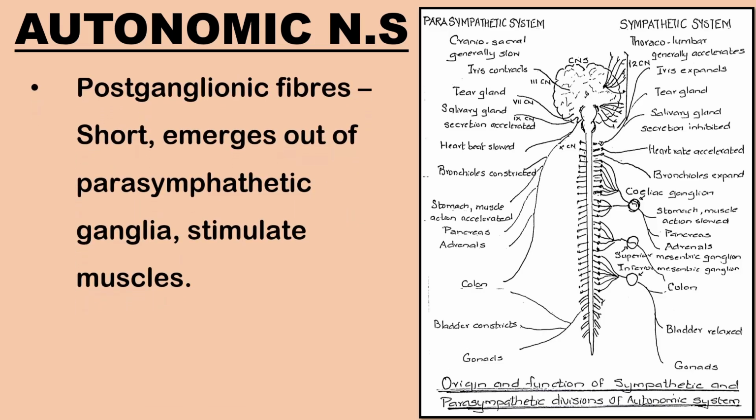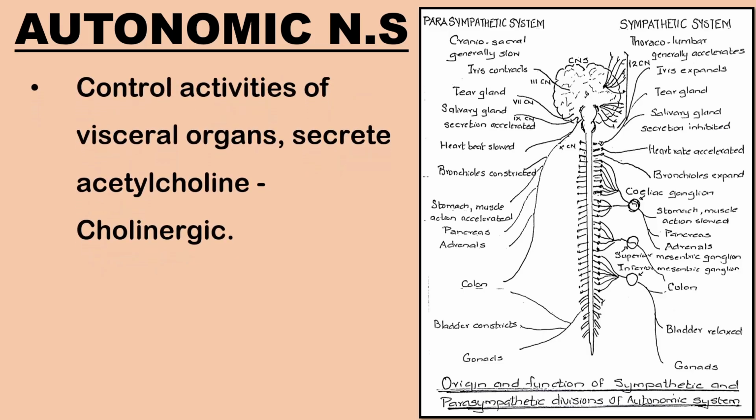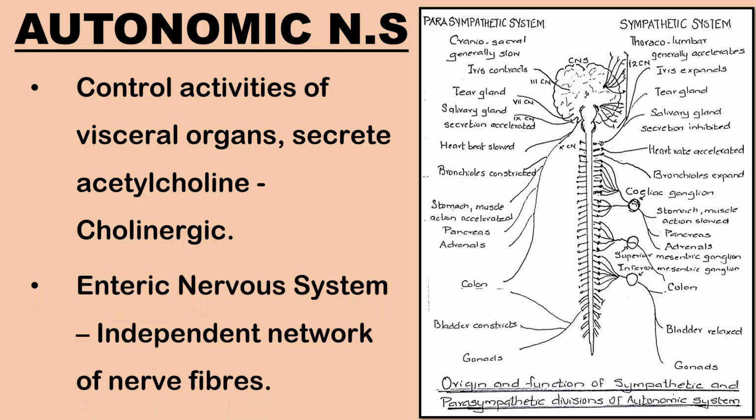Postganglionic fibers are very short and come out of the parasympathetic ganglia located in or near the visceral organs and stimulate their muscles. They control the activity of visceral organs by secreting a neurotransmitter, namely acetylcholine. Hence, the fibers are said to be cholinergic.